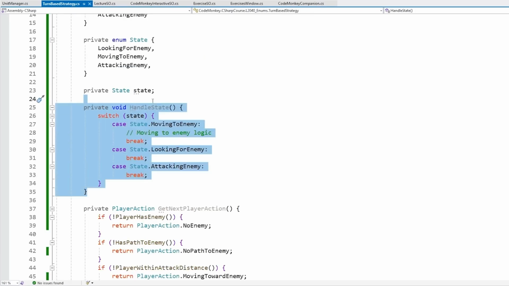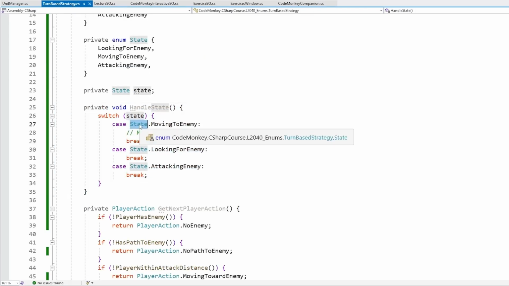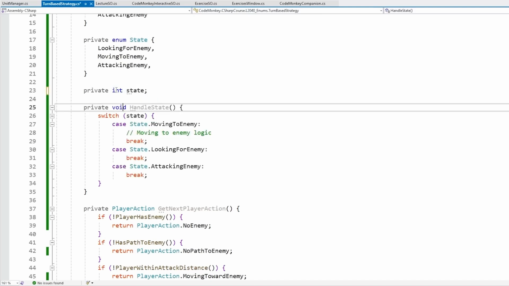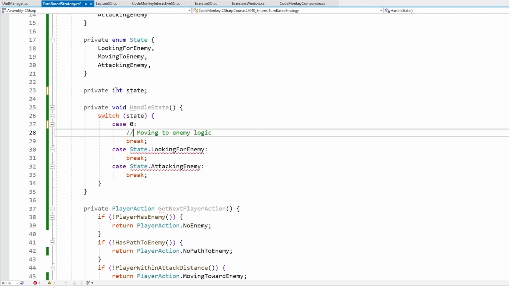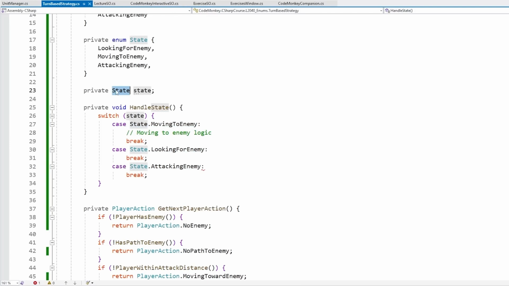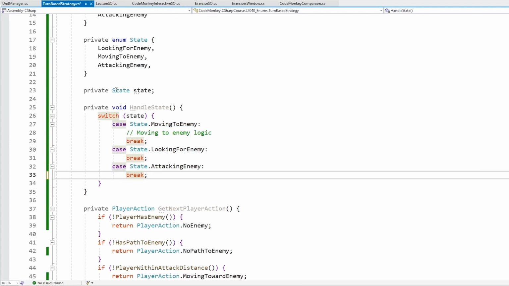So yep, this is a really simple state machine, and you can see how by using an actual enum for the state, that makes it much easier to understand as opposed to if we had the state being some kind of int. And over here, instead of these, we would have just 0, 1, and 2, and we would have to memorize what these numbers mean. So just looking at this, it is very clear just how good enums are. With numbers, it becomes really messy, but if we apply some enums, everything looks really understandable.